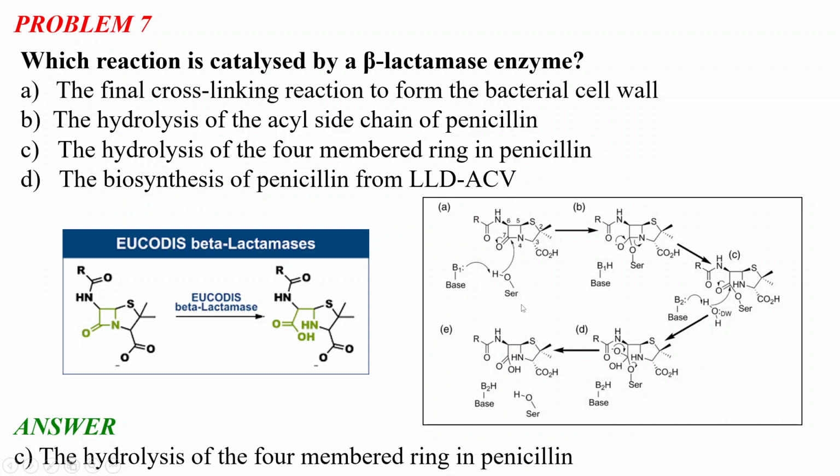Okay, so I think it is clear. Please remember this mechanism, because it is a very easy mechanism. As you can see, there is just an attack on this carbonyl group at first, the breakage of the carbon nitrogen bond, and then the attack by the serine, and after that just the attack of the nearby water on this serine attached carbonyl group, and we get back this serine molecule at the end of the catalysis cycle.